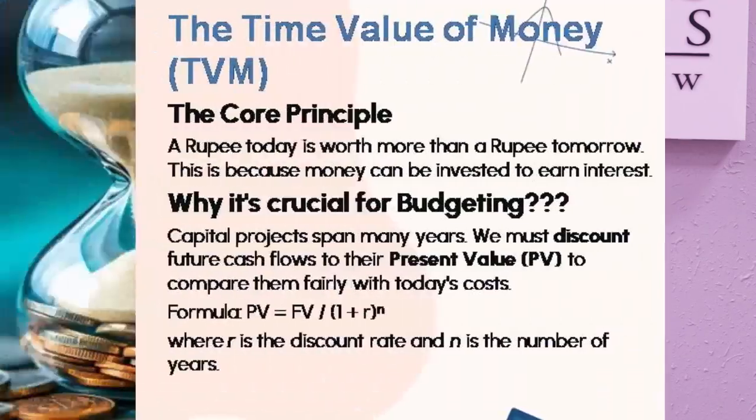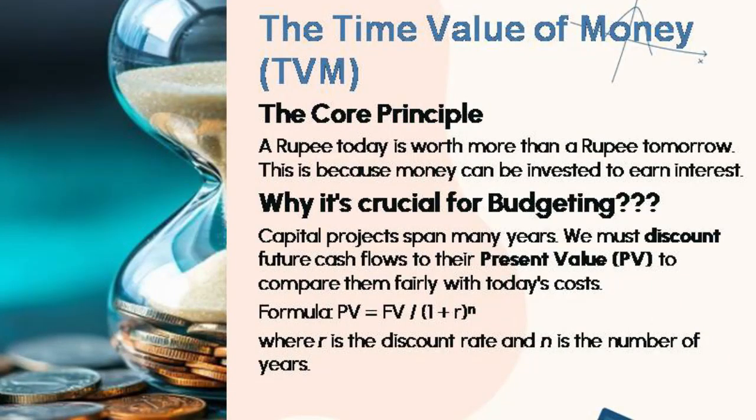Whenever we study the time value of money, the basic components are future value and present value. Present value is the current value of a future sum of money, like how much do I need to invest today to get a certain amount in the future? In the same way, future value means how much my investment will grow into the future.